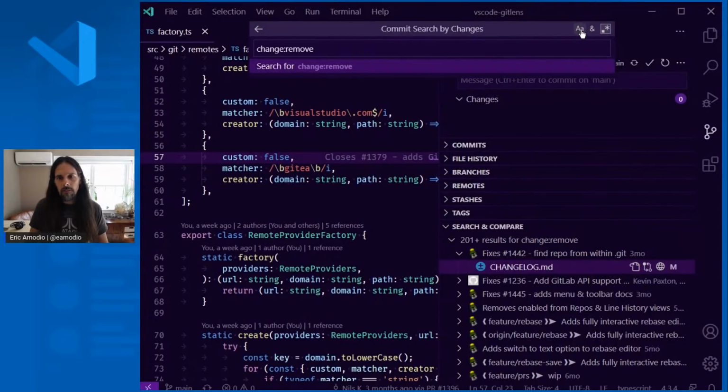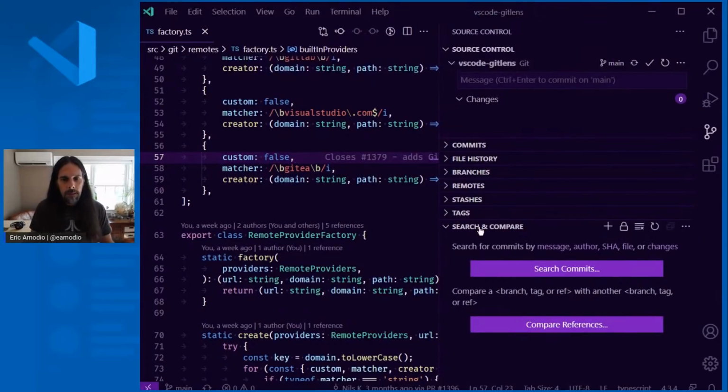And too, there's also these little toggles up here. So if you want to match the case, or you want to match all the words, or want to use regex matching, you can toggle those features on by doing that as well. So there's powerful search facilities.